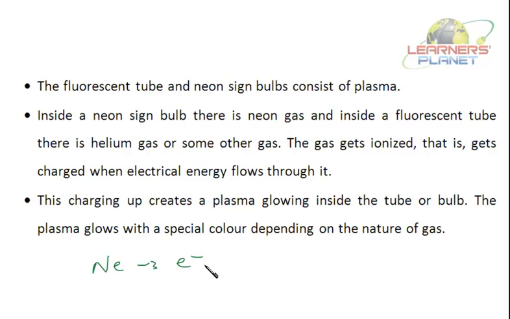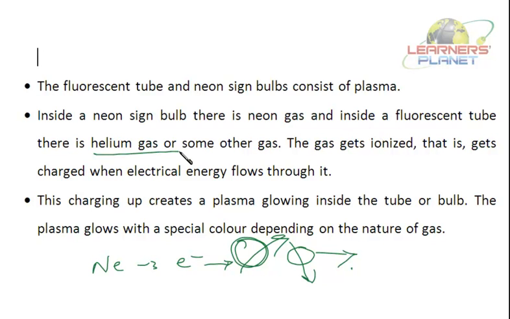This electron absorbs energy, reaches a higher state and comes back. So whatever energy it has absorbed, it will emit that amount of energy, giving a particular color. Say inside a neon sign bulb, there is neon gas, and inside a fluorescent tube, there is helium gas.